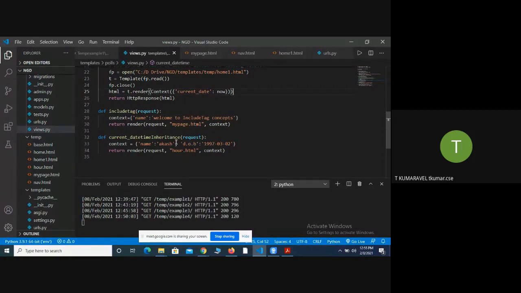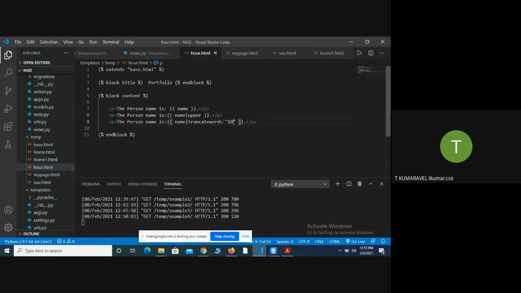Listen here. I have written one function called inheritance. First I create one dictionary associated with two key values. One is called name, another is called date of birth. This information is rendered to the HTML file called hover.html, and forwarded to hover.html.